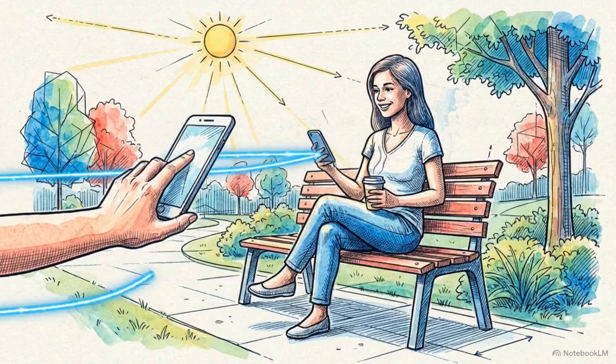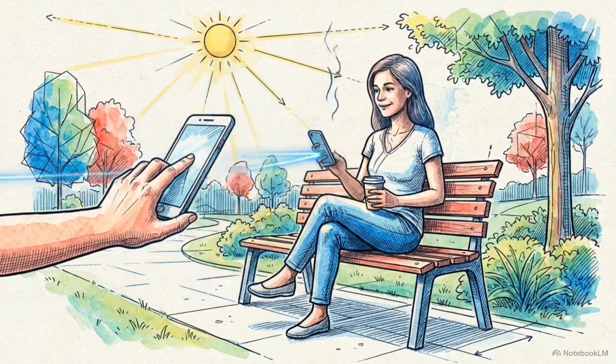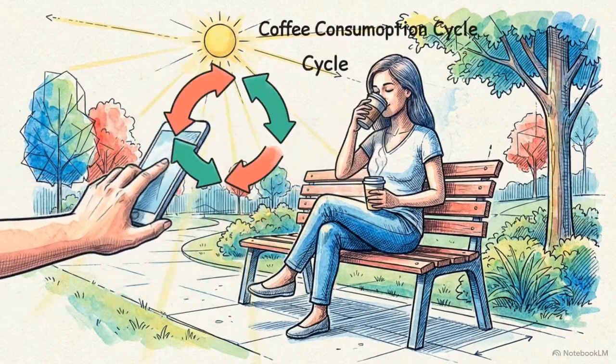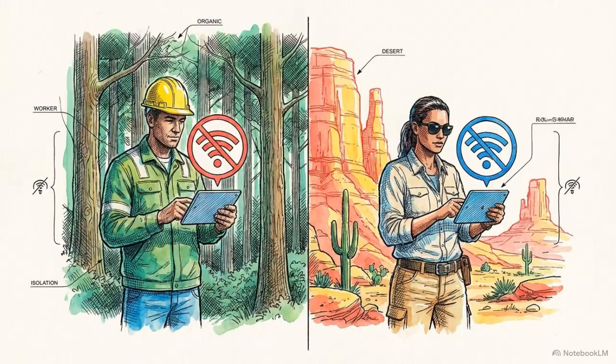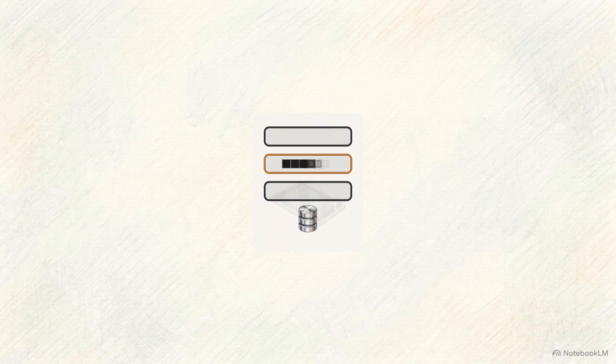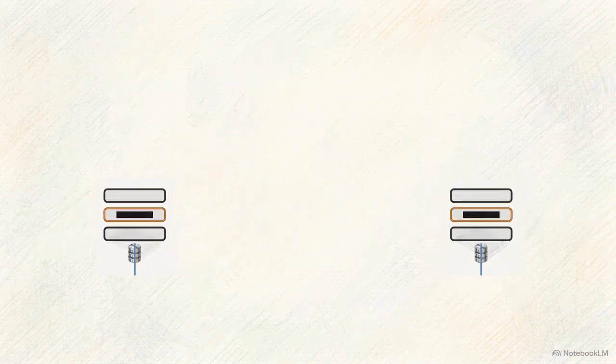Imagine 2 field workers in rural areas losing connection at the exact same time. While offline, both workers modify the exact same customer record on their tablets. These changes are saved locally on each device's mobile database. The conflict occurs when both workers return to a Wi-Fi zone. Their devices simultaneously upload 2 different versions to the central server.